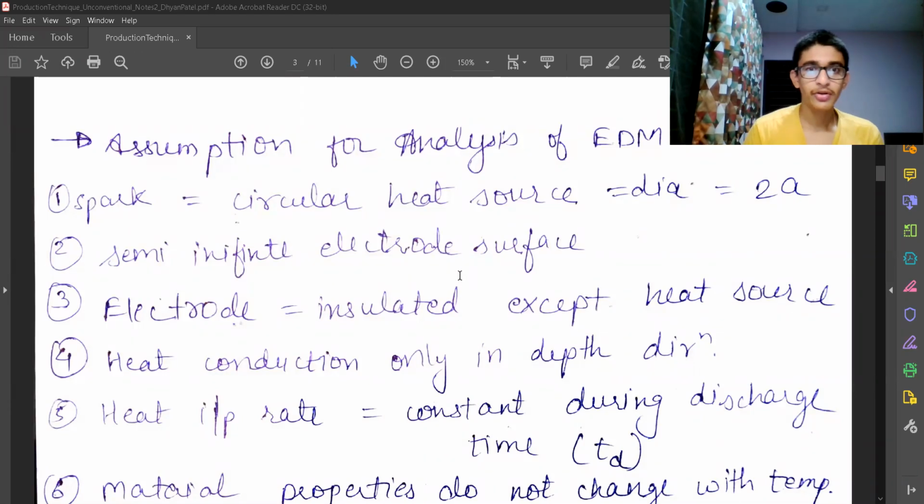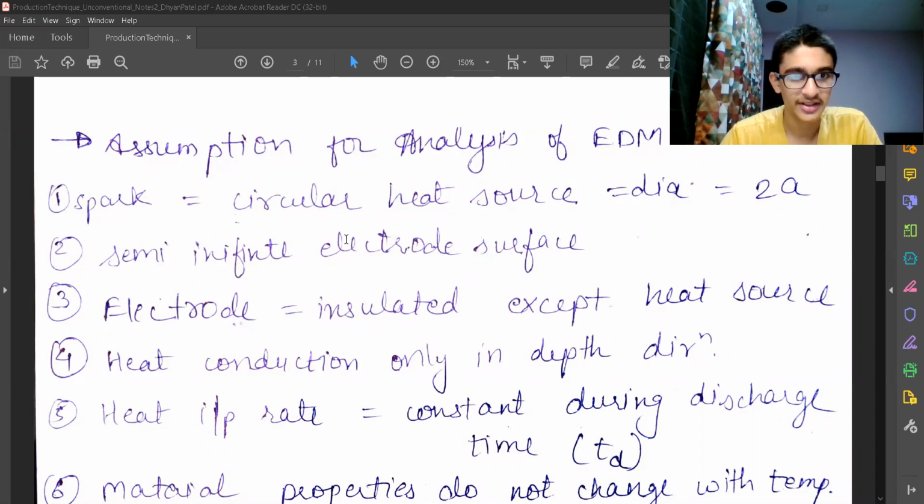So in the previous video, I introduced you to EDM process, that was electro discharge machining. Over here, we start with the analysis of EDM and find the mathematical formulations for EDM. So let's start with the assumptions for the analysis of EDM process. The first assumption is the spark is a circular heat source and the diameter is 2a.